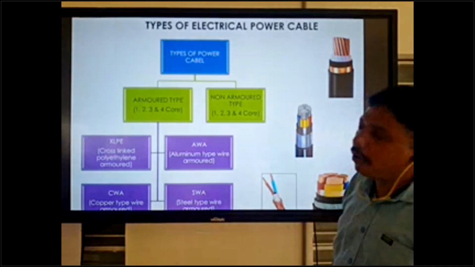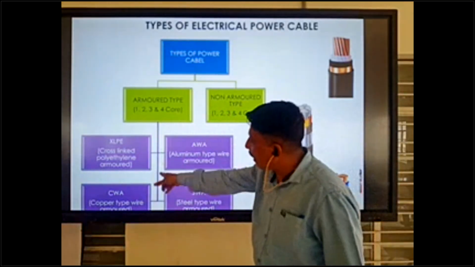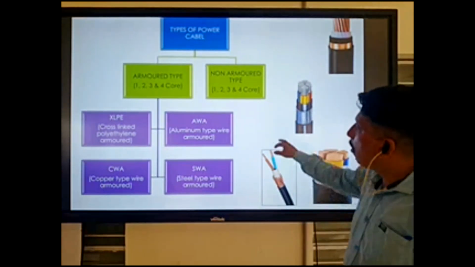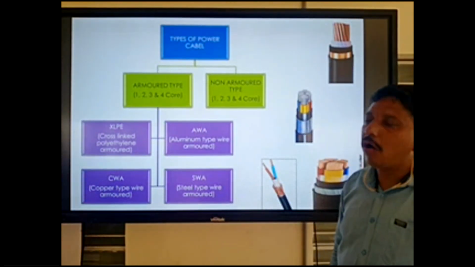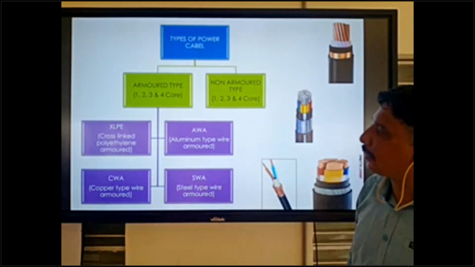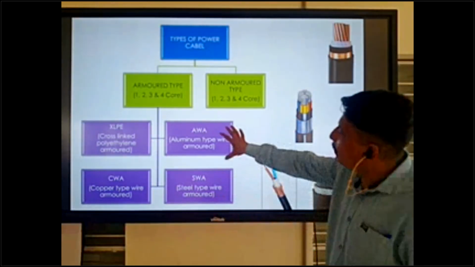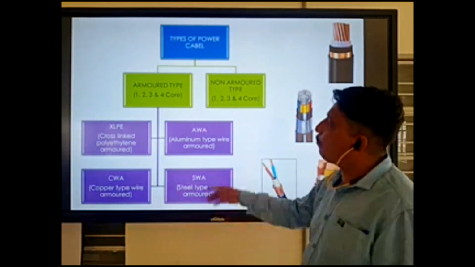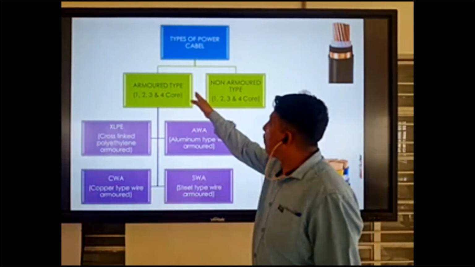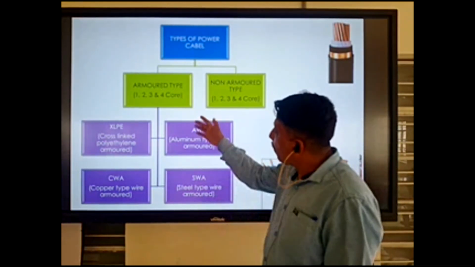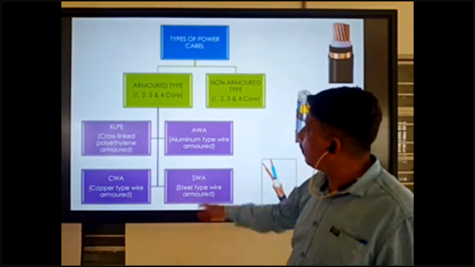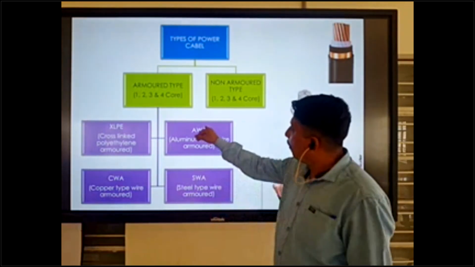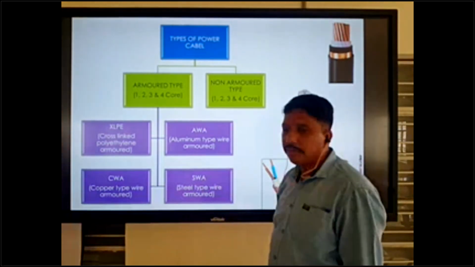Okay. So inside the armor type there are 4 types of armor. If your exam asks how many types of electrical power cable, you can write 2 types: armor type and non-armor type. If it asks how many types of armor, you can write 4 types: XLPE, CWA, AWA, SWA.